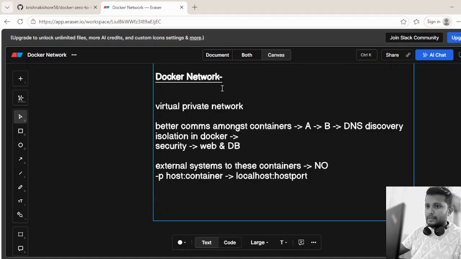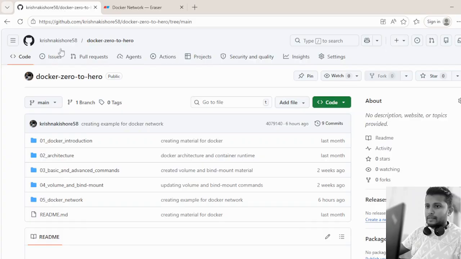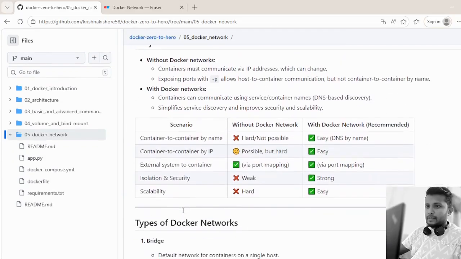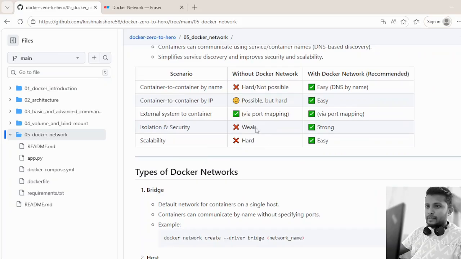We'll see this with one table that will help you understand it more clearly. I've also created documentation for this Docker network, covering whatever we are talking about in this video, or more than what we are discussing in this video. So if you see this table, these are the various major scenarios.